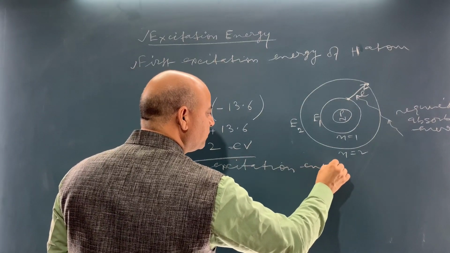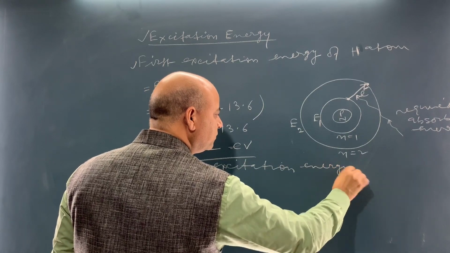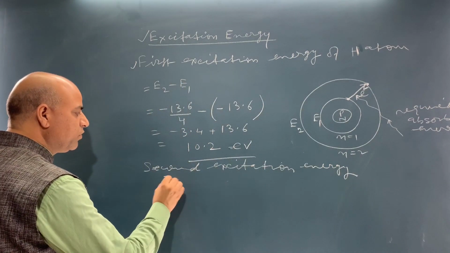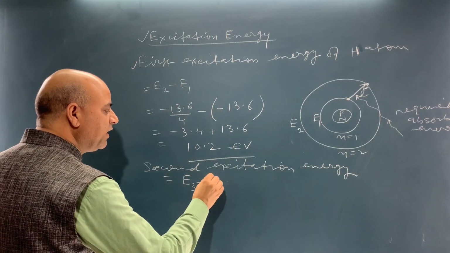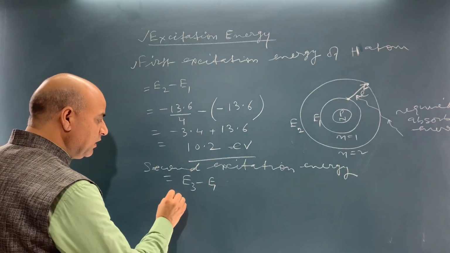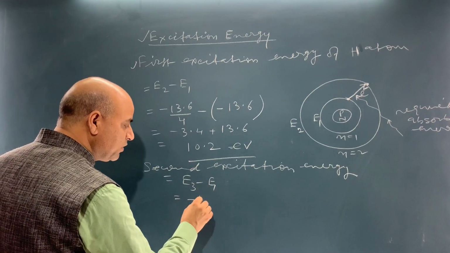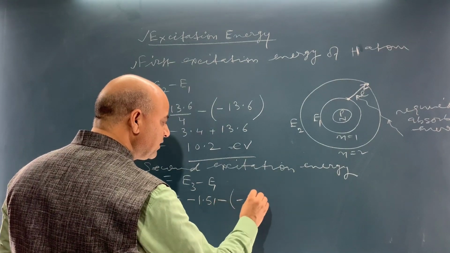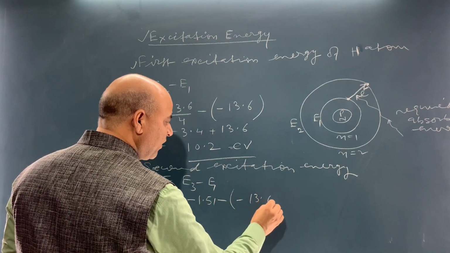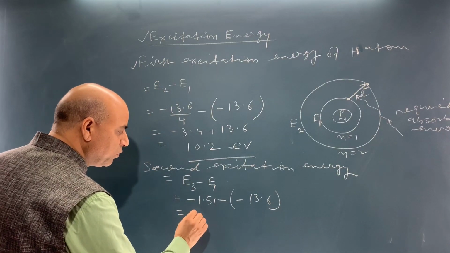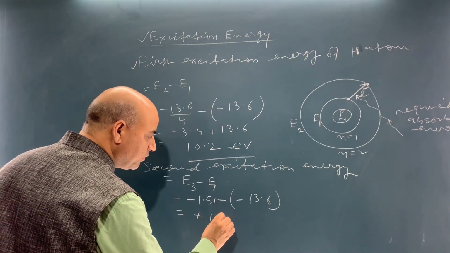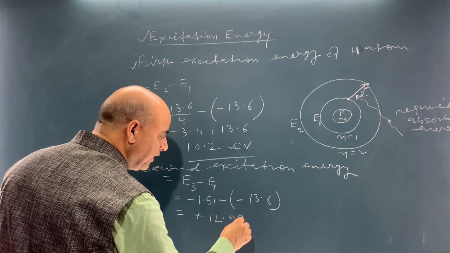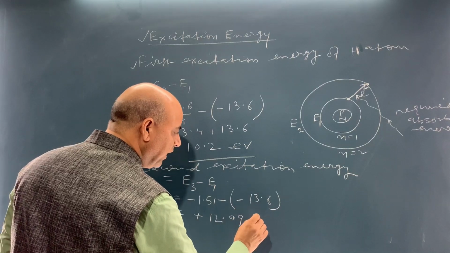So, the second excitation energy is equal to E3 minus E1, which is minus 1.51 minus of minus 13.6. So this is equal to plus 12.09 electron volt.